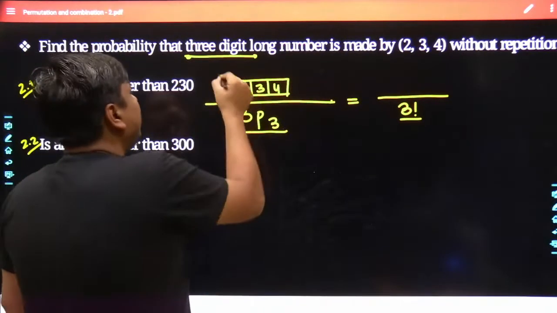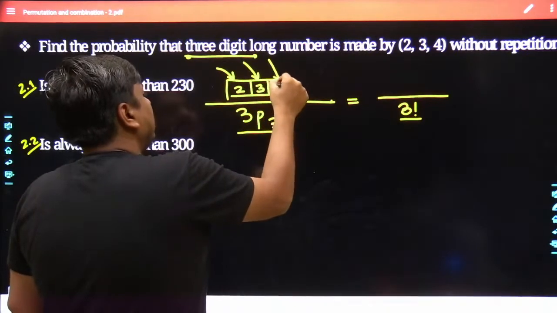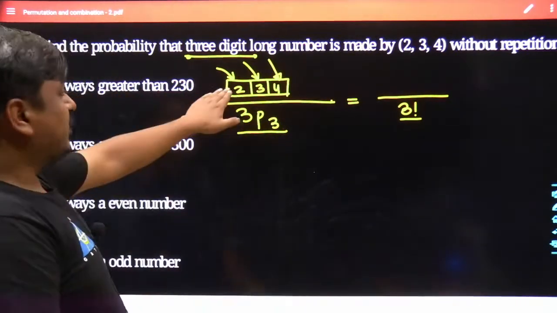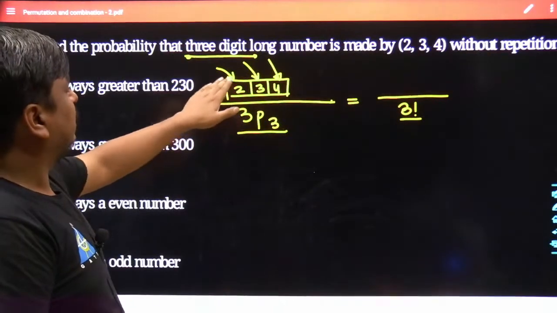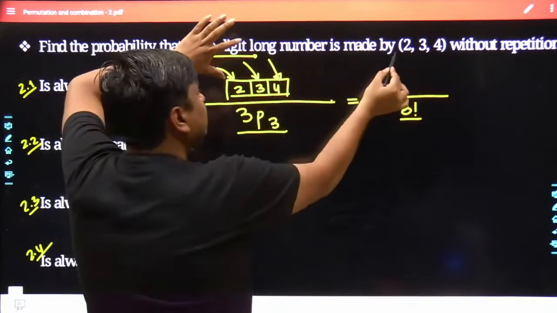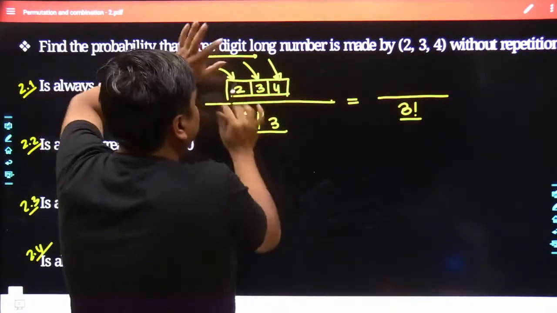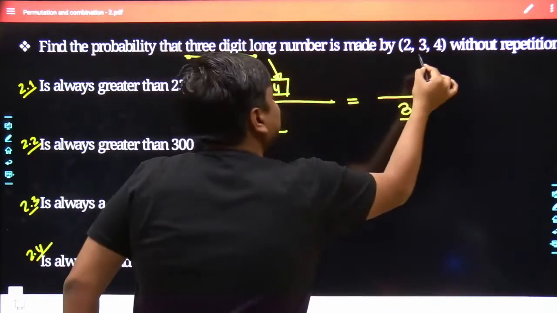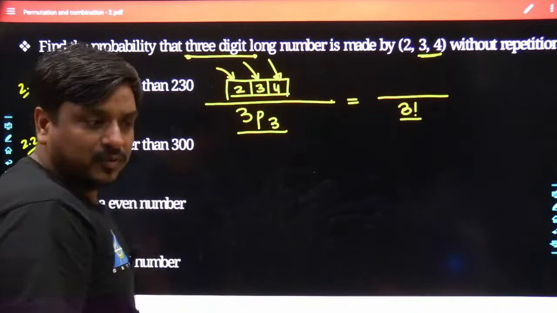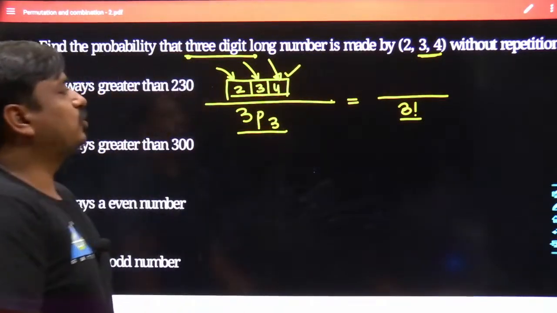We try to fit the least digit in the highest weighted side, that is the hundreds place. You have to keep the least digit, that is 2. Since 2 is already fitted over here, you cannot use it again. So in the tens place, you would keep the least digit out of the remaining 2 digits, and obviously 3 is going to come over here, and now 4 is going to get fixed over here.